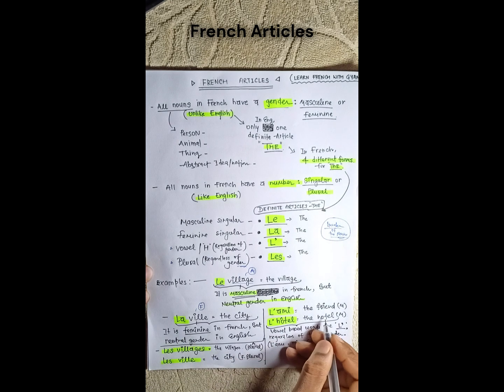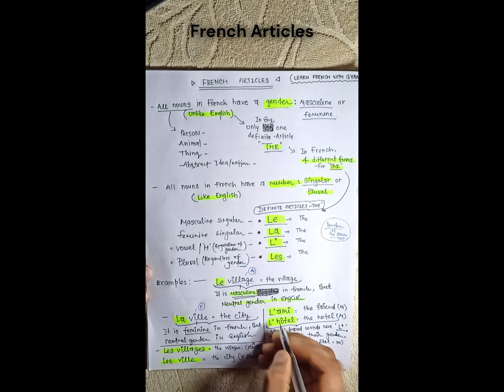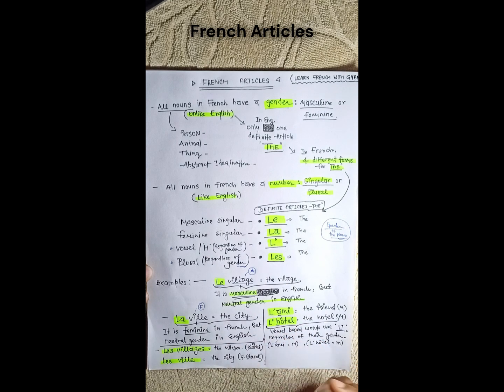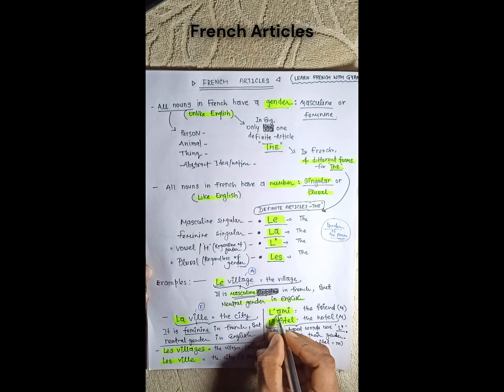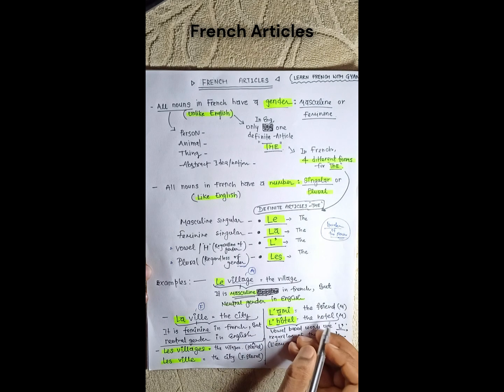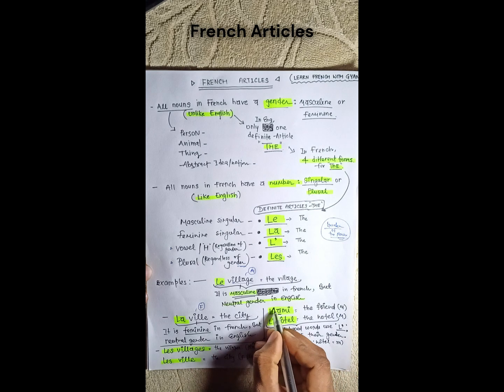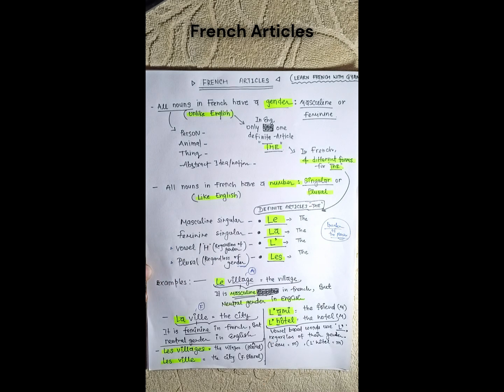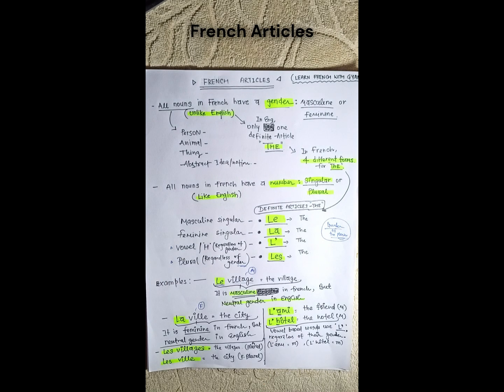Now, talking about other examples of vowel-based words like l'ami, l'hôtel, etc. They are all starting with a vowel or an H. So l'ami is starting with the vowel a, and l'hôtel with h. These are vowel based. We do not consider their gender if they are starting with a vowel or H. We are just going to write l', as I told you, regardless of their gender, which simply means the friend, the hotel.